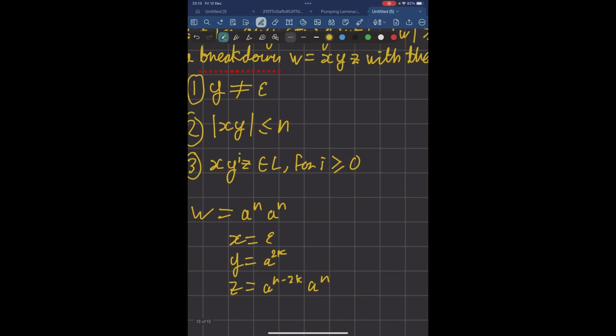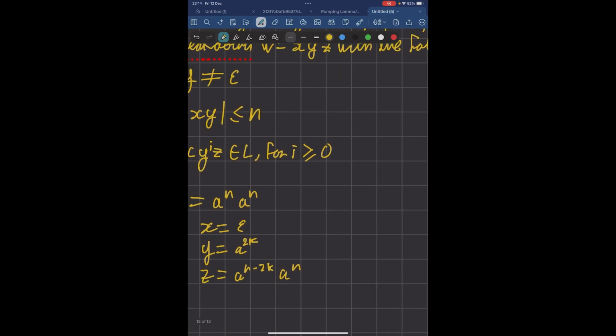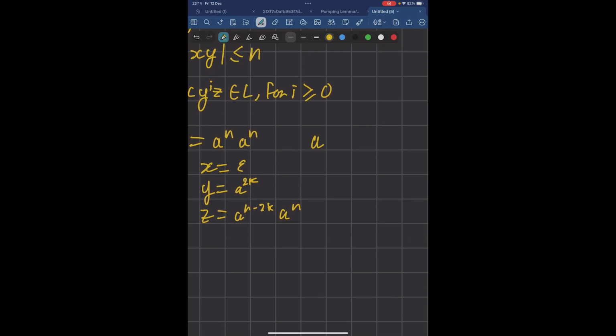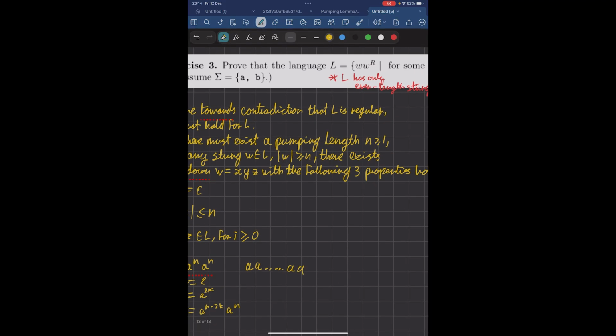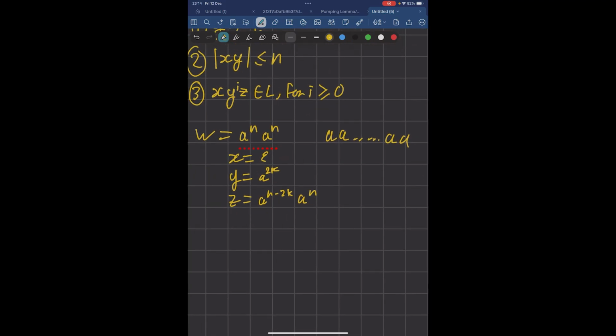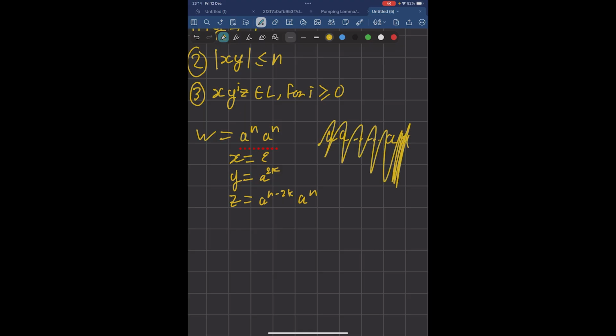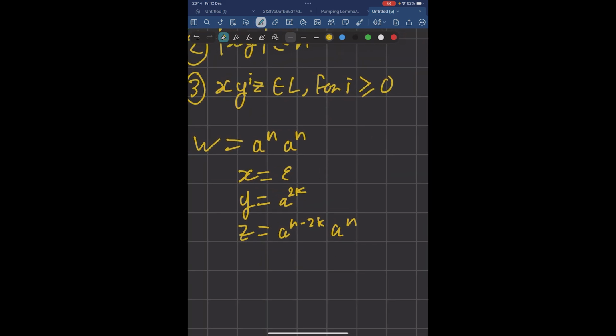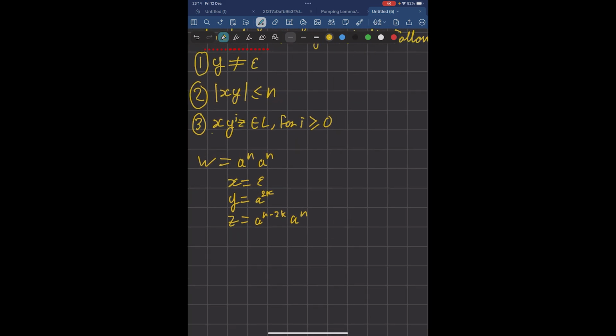And so that would still be in the correct form, right? Because we will still have just a bunch of a's followed by a bunch of a's. And that's still in the language because there's still an even amount. By pumping up, we would just be adding even more even amounts of a's to the string. And by adding that, we would not take the string out of the language because the amount of characters is still even.